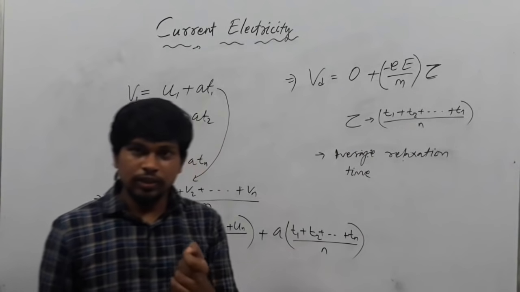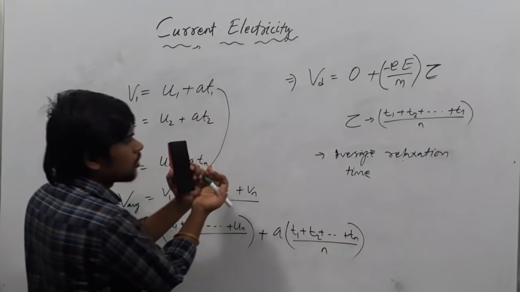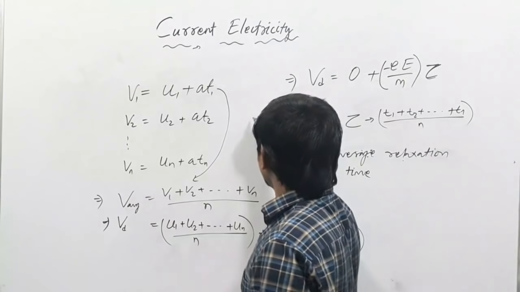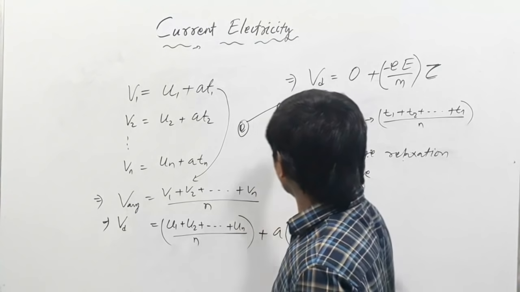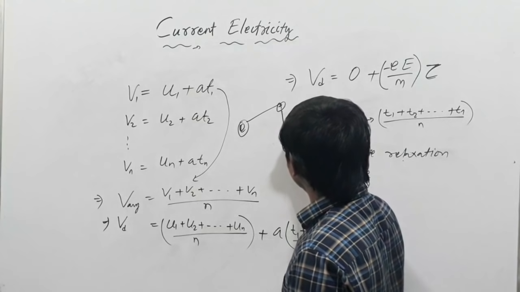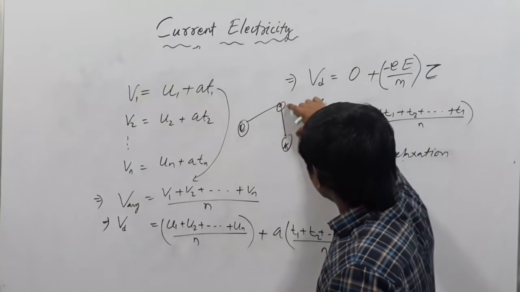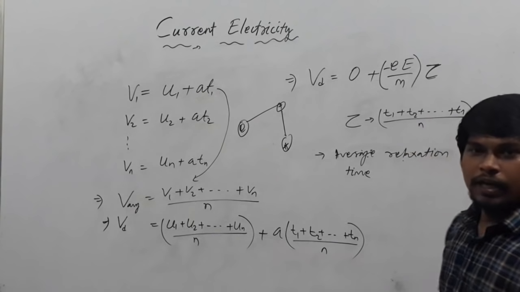What is the relaxation time? We know that inside the conductor, the electron collides with other atoms. If the electron starts down here, it collides with a positive charge, again here, one more positive charge. The time taken between two successive collisions is called the relaxation time.